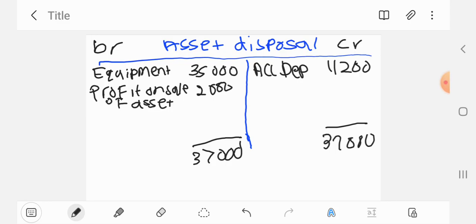And then here, because they didn't tell us how we received the money, we'll just assume it's bank, so minus 11,200. So if they didn't tell you, just say it's bank, and then the balancing figure will be 25,800. You see, that's how you do it. If we got loss on sale of asset, the loss was going to be written on the credit side and the bank as well. Okay, that's how you do the asset disposal account. So only on the debit side we have equipment or vehicle, whichever asset that is being sold, and we have profit. If there's no profit, we don't write anything, we write the loss on the credit side.